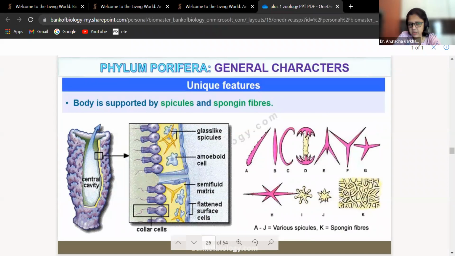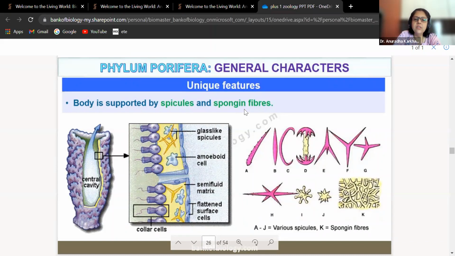See, this is also a unique feature. Body is supported by spicules and spongin fibers. So here you can see this is the spongiocele, central cavity. ये part को अगर हमने enlarge किया, zoom किया, तो what do we see? We see glass-like spicules, amoeboid cells, semi-fluid matrix, flattened surface cells, and these are going to be called as the collar cells. What are these cells going to be called as? Collar cells. Fine. These are the various shapes of the spicules.